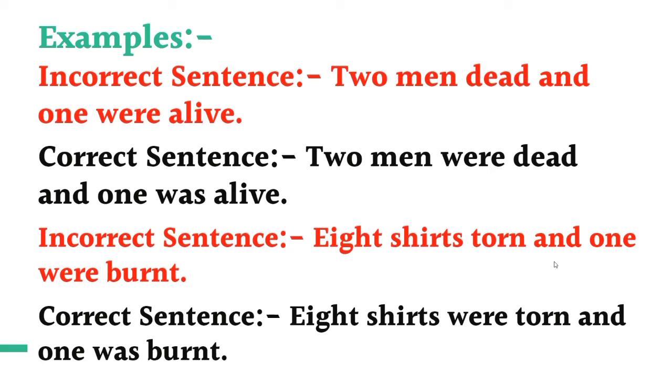Second example is 8 shirts were torn and 1 were burnt. Here there is a difference between the numbers. So what will we do? We will use separate auxiliaries for both the subjects, and the correct sentence will be 8 shirts were torn and 1 was burnt.